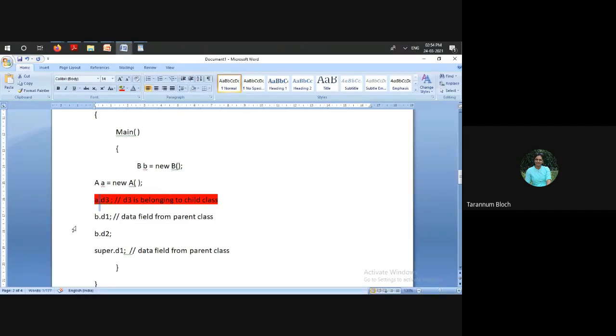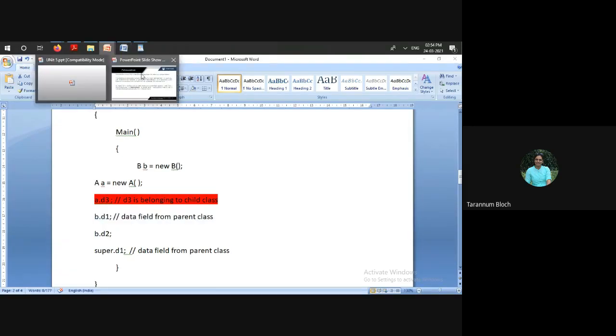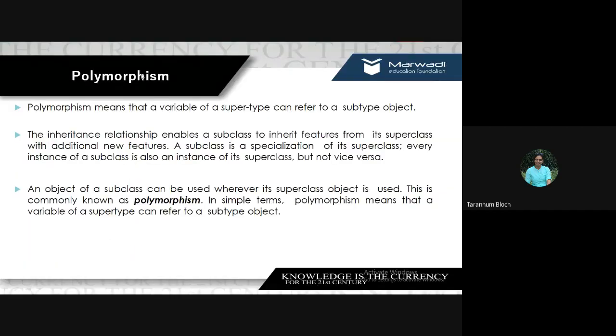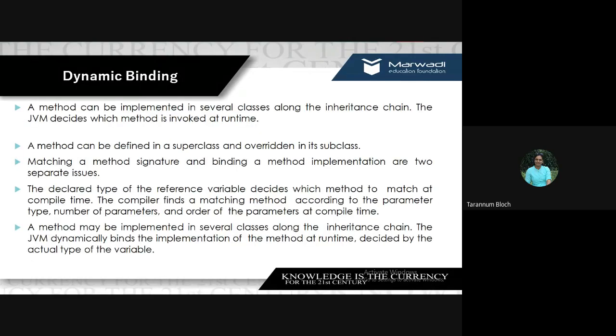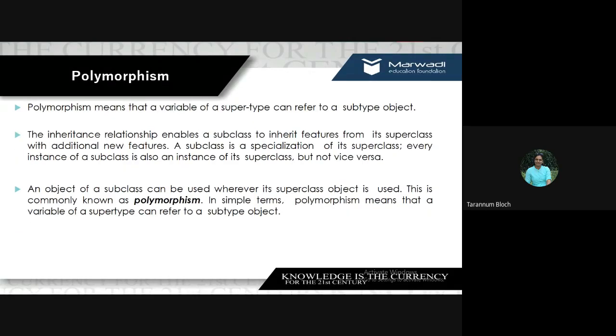You see here, D1 and D2 belong to class A, that is the parent class, but we are using the child class object to access them. So we call it polymorphism. Clear? Everybody?